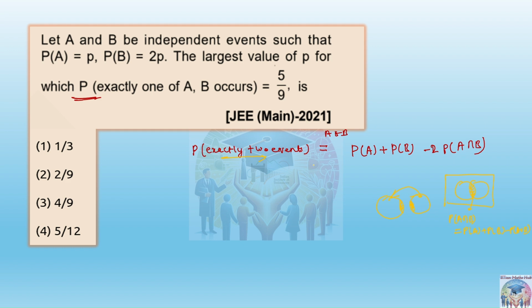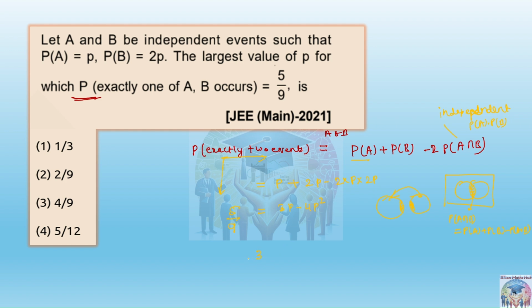Probability of A is given as P, and probability of B is given as 2P, minus 2 times the probability of A intersection B. Since they are independent, this will become P(A) into P(B). So this is 2 into P times 2P, which becomes 3P minus 4P square. And this probability is already given in the question, that is 5 by 9.